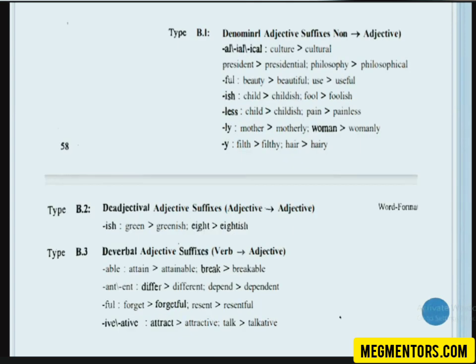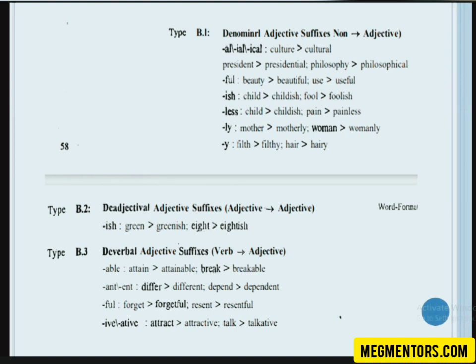Clear? Then denominal adjective suffixes means the base will be a noun and you are creating an adjective out of this noun. For example, culture, cultural. Culture is a noun, so the base is a noun. You are adding al to the noun, so you get an adjective. Similarly, de-adjectival adjective suffixes means the base will be an adjective, so you are getting another adjective out of an adjective. Green, greenish. Green is already an adjective. It's a color. Green can also be used as a noun. In the phrase green color, green is an adjective. So if you add ish, greenish is another adjective.